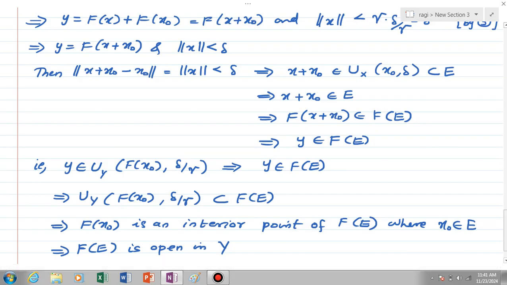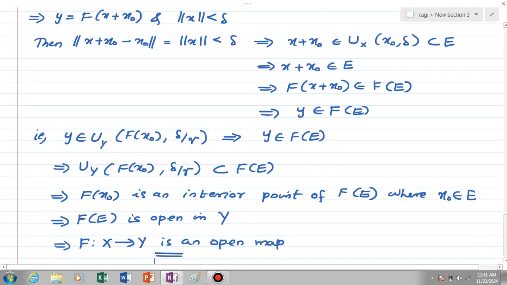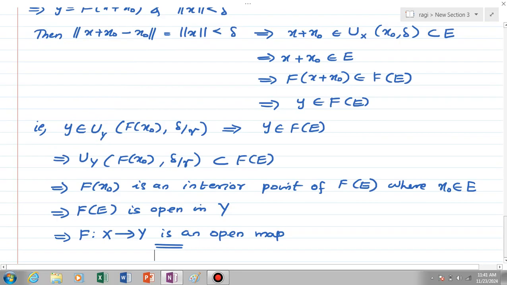This means that every point of f of E is an interior point. So f of E is open in Y. That means f from X to Y maps open sets into open sets, which means that f from X to Y is an open map. Okay, so this is the proof.